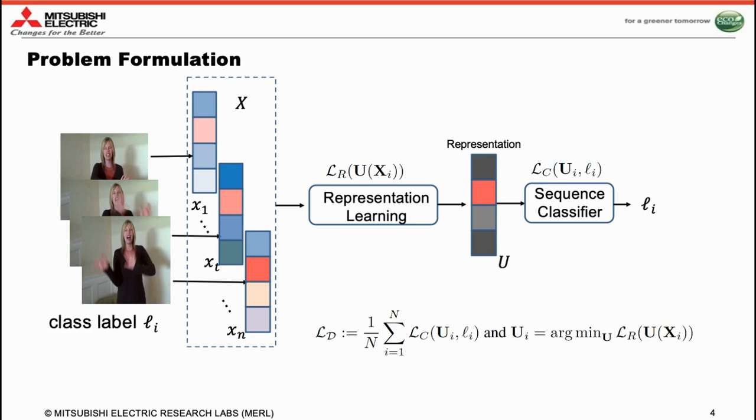We assume this representation learning loss, denoted LR in the picture, produces a representation U as its output. This representation U, which we assume is a compact spatio-temporal embedding of the entire sequence, is then input to the sequence classifier, which is then trained to minimize a loss denoted LC against the action label LI. In this paper, we assume that the representation learning objective and the classifier learning objective are separate. However, this is just a technicality, and it could be changed to be trained end-to-end in a deep learning manner.